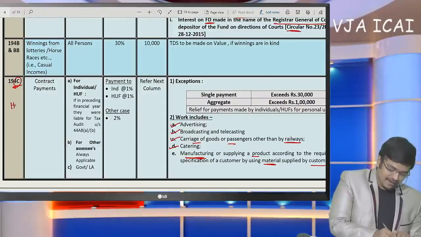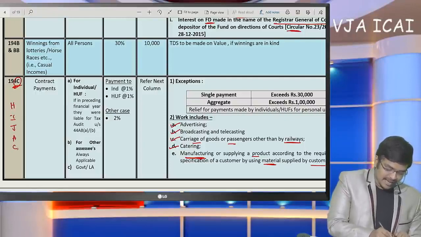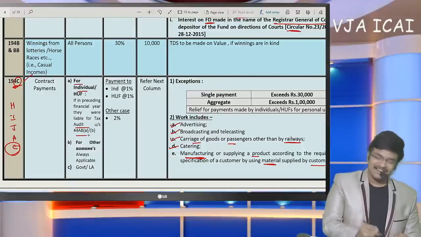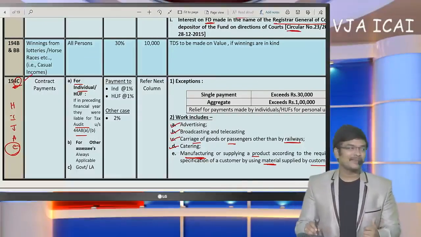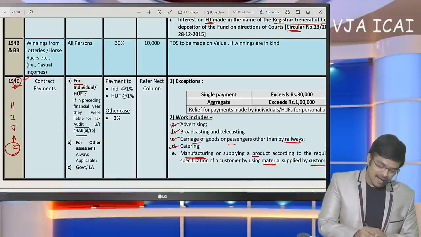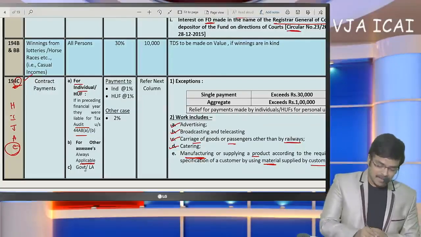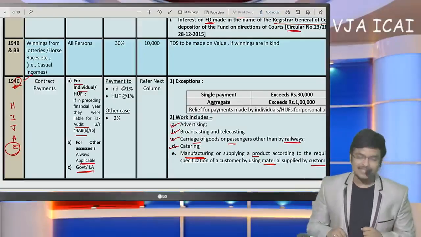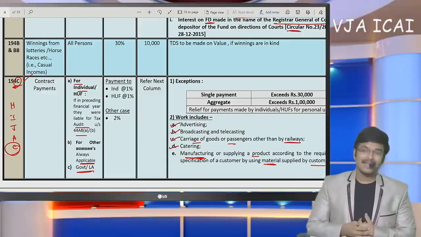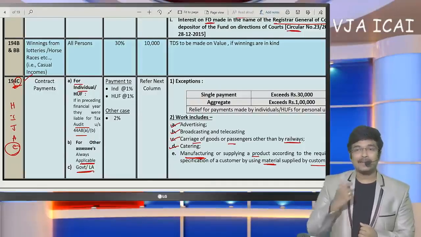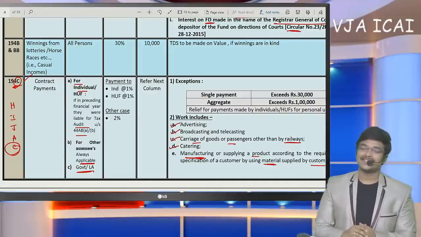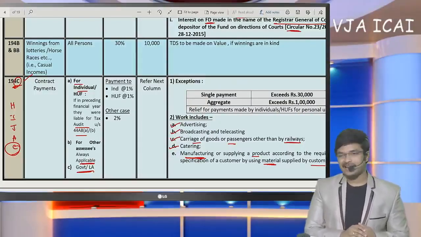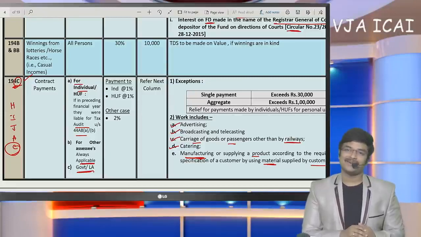And 194C, if you remember, 194H I J A C, this is the C. So for individual and HUF, only if in last year they are liable for tax audit, then the provisions of TDS will get attracted. For all other assessees, this is always applicable. And for government and local authorities, if government makes any payment towards advertisement services, government will deduct TDS. So government will have TAN number. Based on such TAN, government is going to deduct TDS.